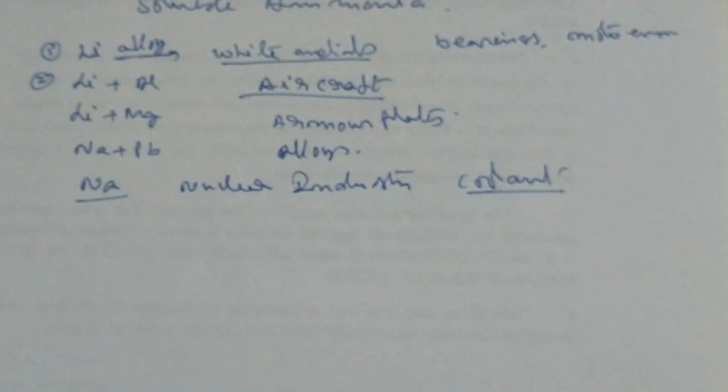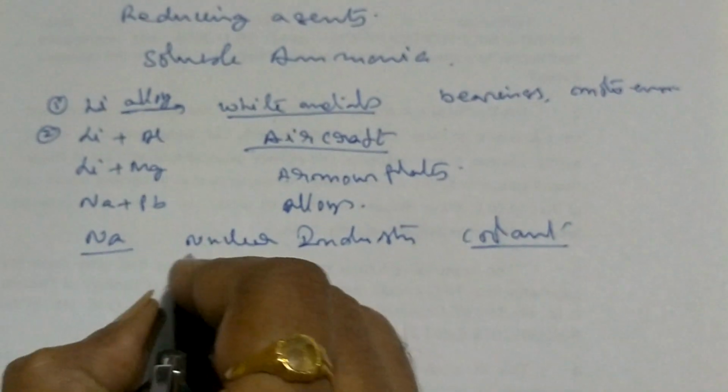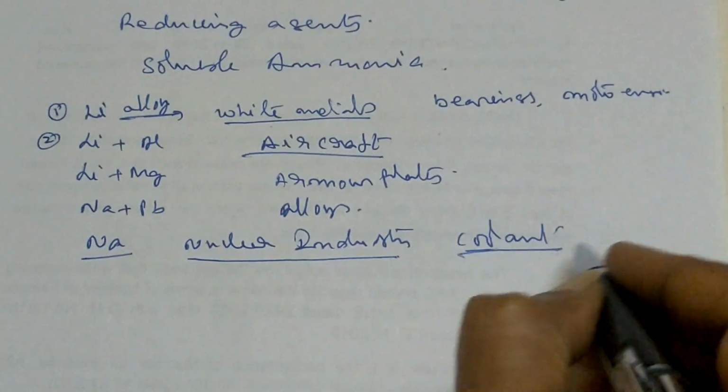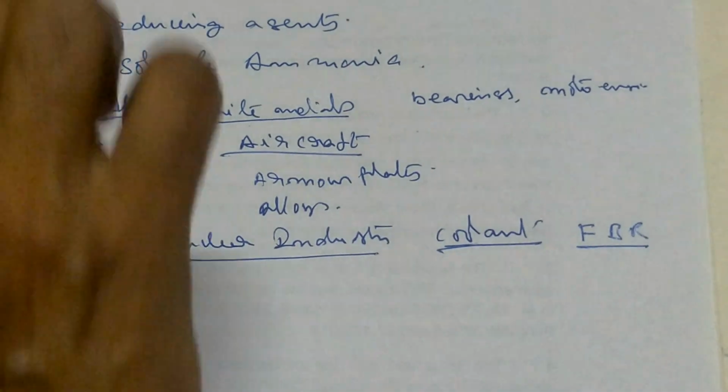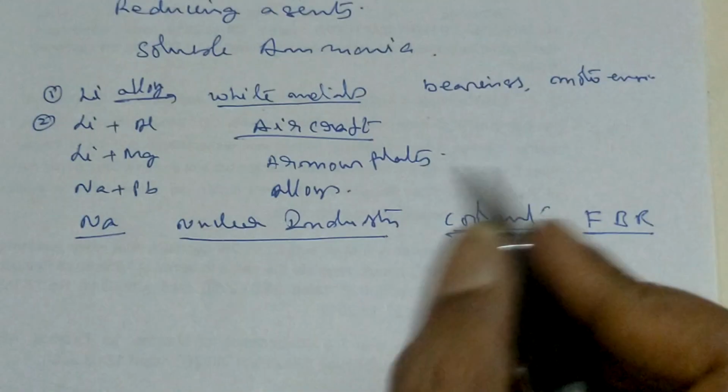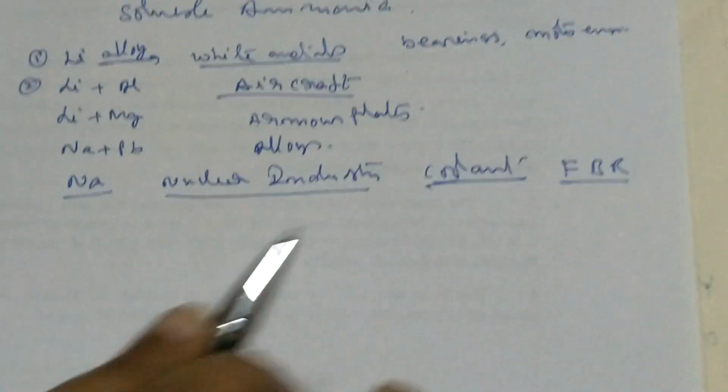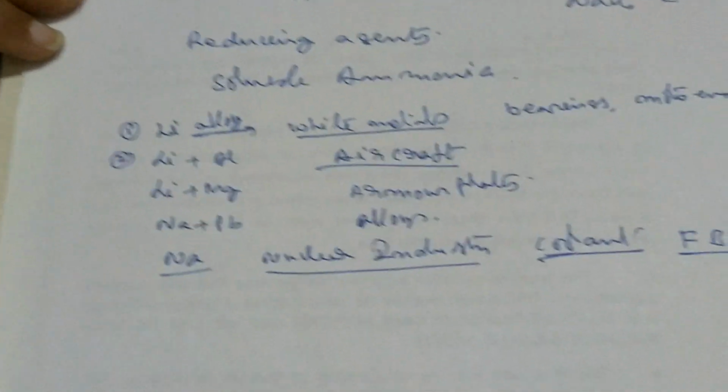Normally, metal coolants are very rare. Only sodium is the metal coolant used in fast breeder reactors. Sodium is used in the nuclear industry as a coolant in fast breeder reactors, FBR, and test reactors like FBTR. So not more than this much is required.